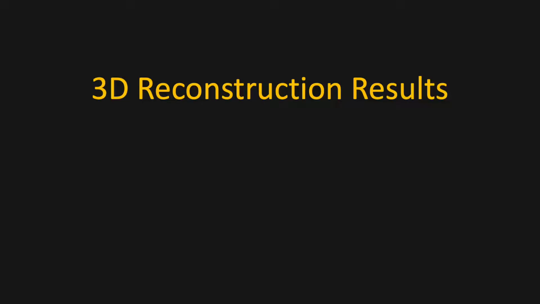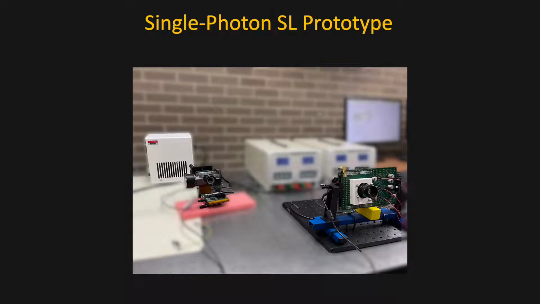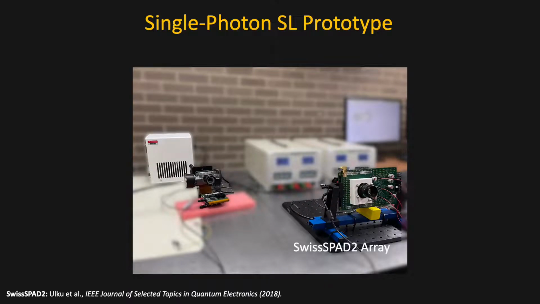We now present 3D reconstruction results using single-photon structured light. Our prototype uses the SWISS-PAD2 array, a 512 x 256 pixel sensor. We also use the DLP6500 DMD, which can be operated at 20,000 Hz and a resolution of 1024 x 768 pixels. For simplicity, we run this SPAD array at the same speed as the DMD-based projector.